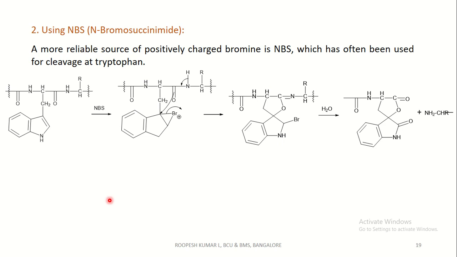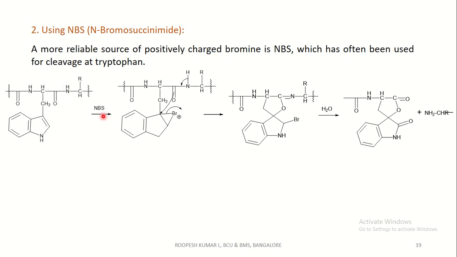Coming to the next reagent, that is N-bromosuccinimide. N-bromosuccinimide is used to cleave the carboxyl group of the tryptophan and amino group of the adjacent amino acid. This is the peptide containing tryptophan. This NBS cleaves the peptide bond here.